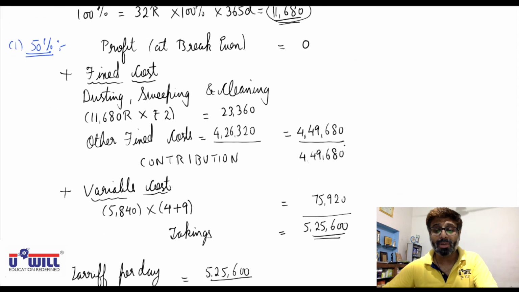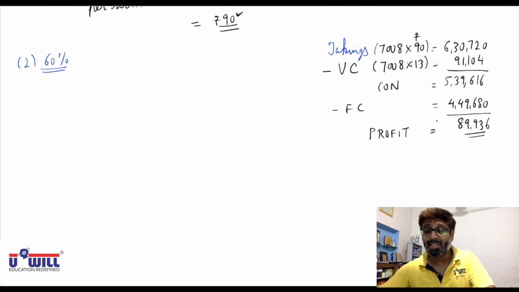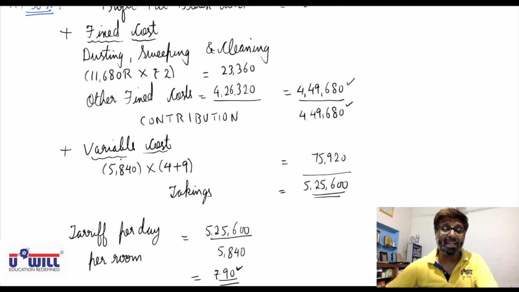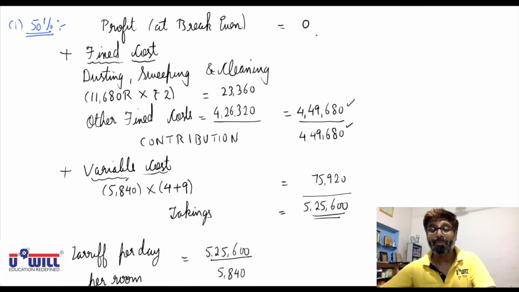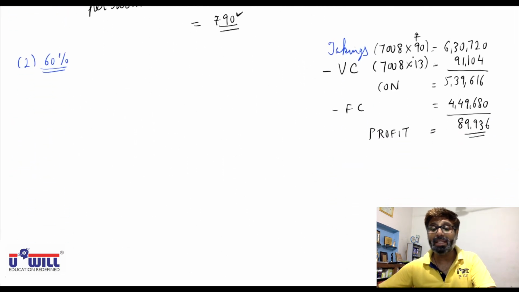Fixed cost is going to remain the same, 4,49,680, whatever number of rooms go on rent. So if you subtract 4,49,680, your profit will be 89,936. Means that with 5,840 rooms going on rent, 50% occupancy, the profit is 0. But if 7,008 rooms go on rent at the same tariff, you'll earn a profit of 89,936.